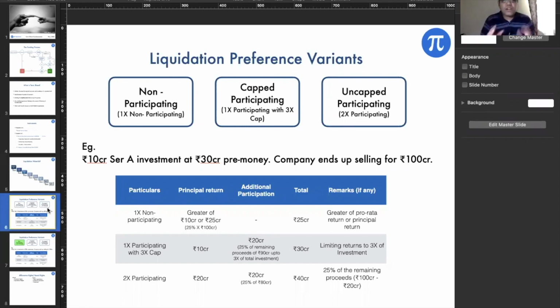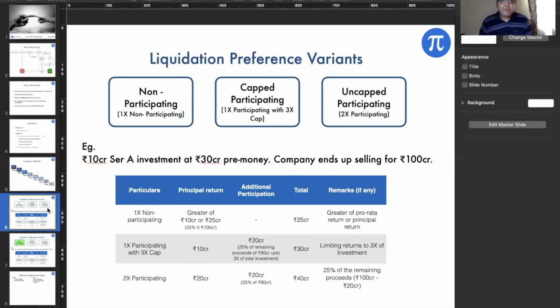So there are two parts to this entire thing. The 1x pertains to the multiple on the principal money invested, and the next part is mostly related to the additional return, what is the participation that I can get in the remaining profits, the remaining money. So that's how the entire thing is broken down. With 1x non-participating, I'll only get 1x of my principal, or usually the way it is structured is either 1x of the principal or the pro rata share, whichever is higher. So that's how it gets concluded.